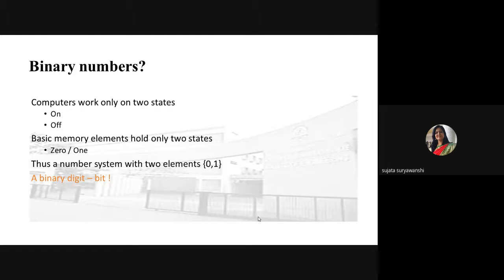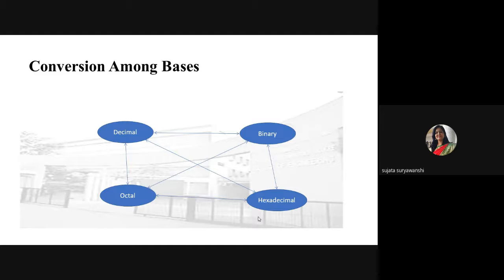Okay. So why are we studying this binary number system? The examples are given here. The computer works only on 2 states, whether it is on or off. Similarly, we use different electronic machines or equipment in our day-to-day life, like a fan or any type of electronic machine. That particular system uses 2 different states only, whether it is on or off, 0 or 1. So this number system has a single bit, a single digit, that is the binary number system.